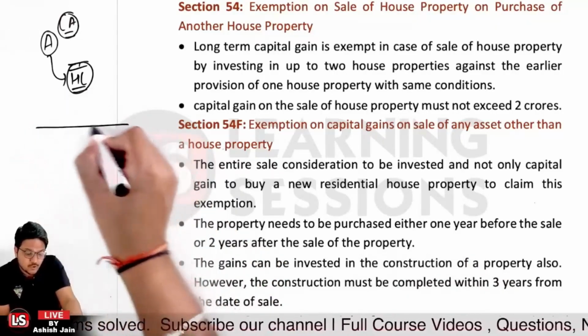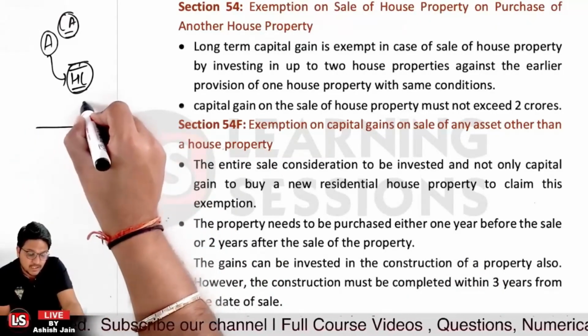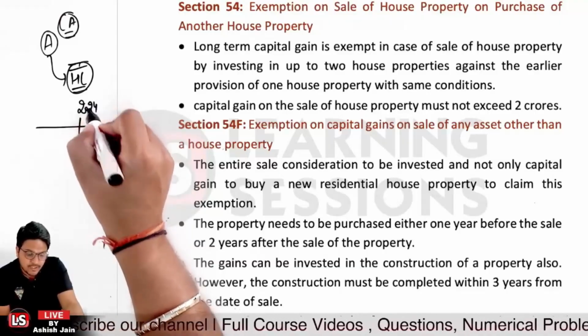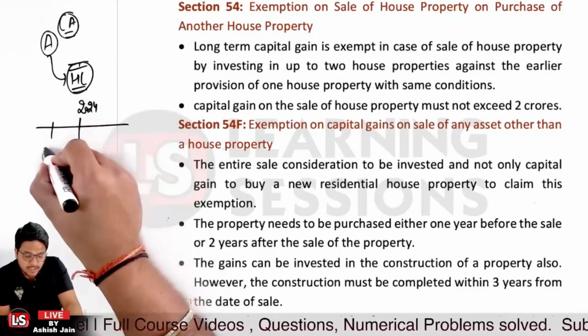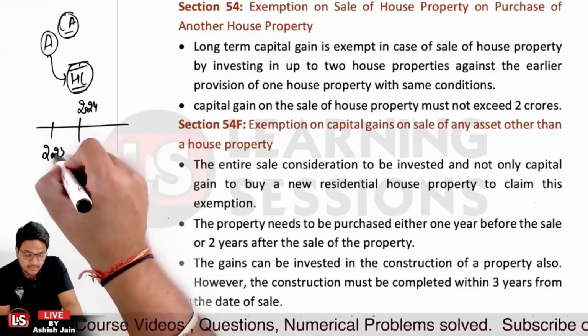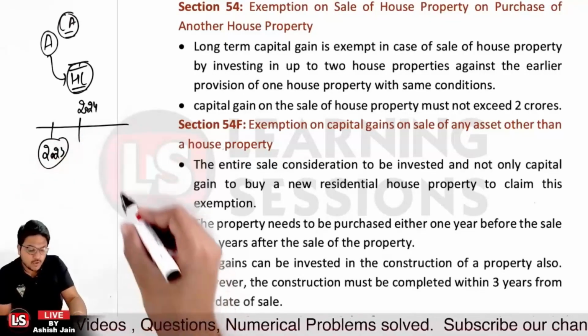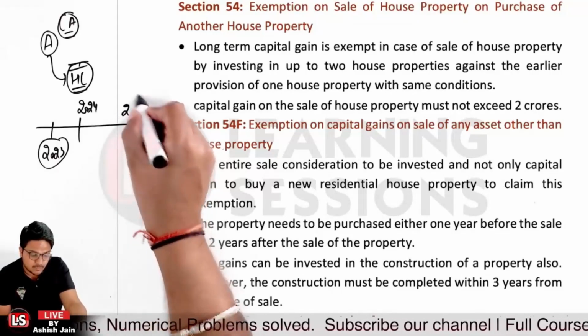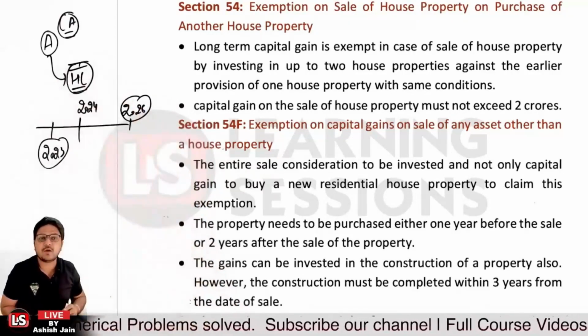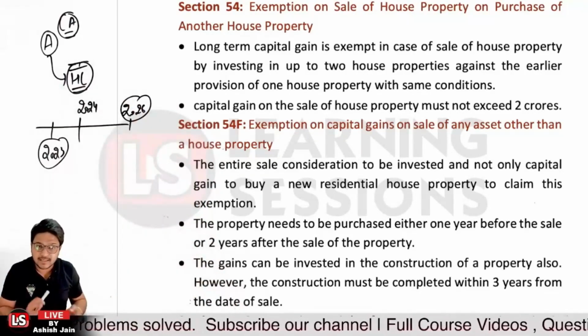So let's say you sold the asset in year 2024. In that scenario, either you must have purchased the housing property up to 1 year before, that is 2023 to 2024, or in the next 2 years, that is up to 2026, you have to purchase a property, then this exemption will be allowed, otherwise not, right? That is the case over there.